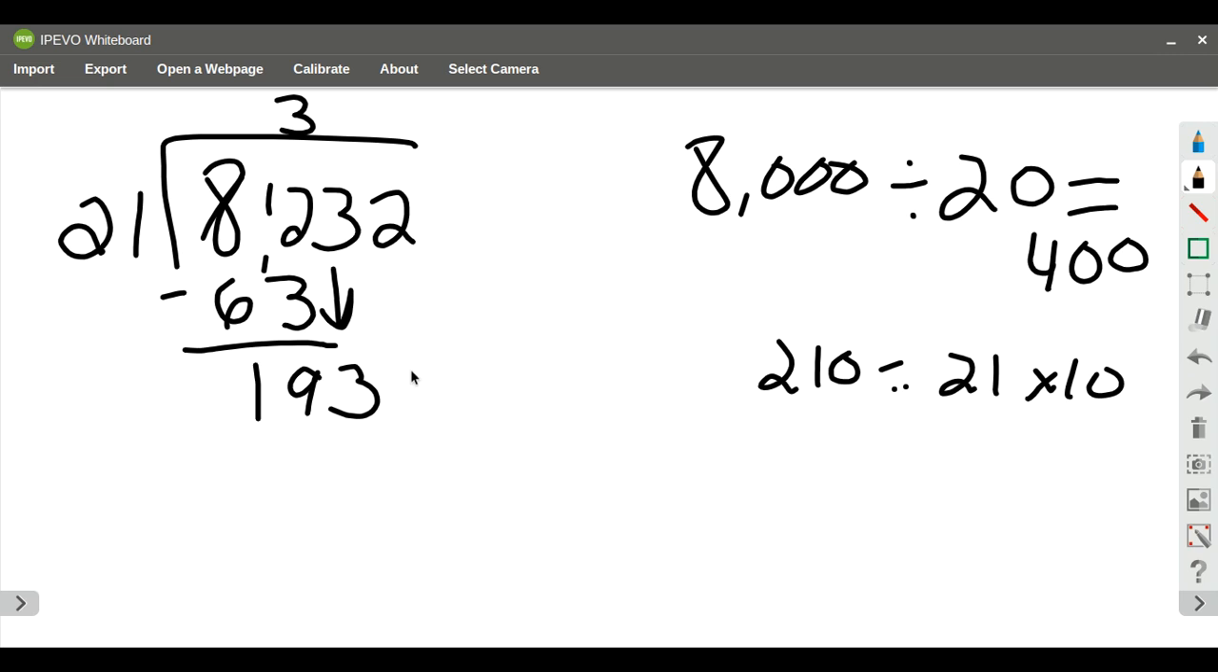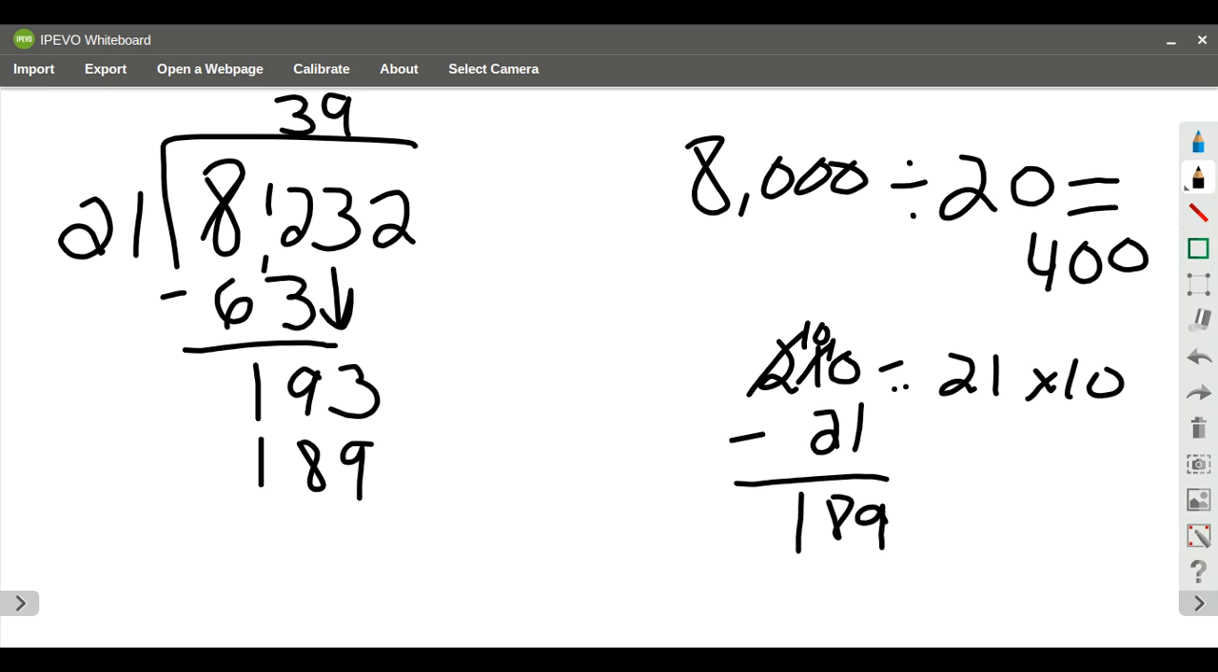And so I'm going to go down a math fact. So I'm just going to do 210 and subtract 21 and see what I get when I do that. So I get 10 minus 1 is 9. 10 minus 2 is 8. So I have 189. That'll work. So I'm going to put a 9 above the 3 and do 189. I'm going to subtract and then go ahead and do my regrouping.